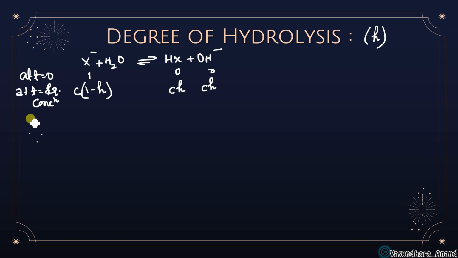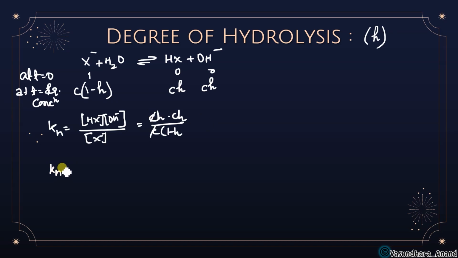Okay, so if I write the Kh for this, it is this concentration into this concentration upon this concentration. Let it be HX into OH minus, and here it is X minus, so that is going to be Ch into Ch upon C into 1 minus h.